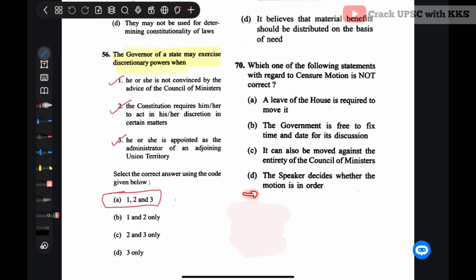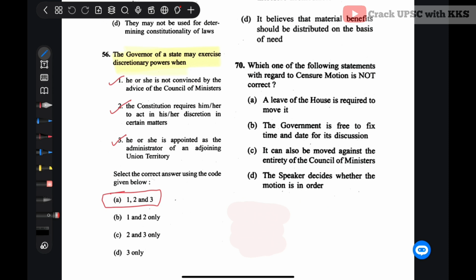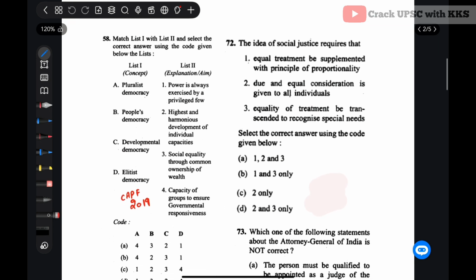And there are few additional points, that its reason should be stated in the house, why it is being brought in the house. And most importantly, it can be moved against a single member as well as a complete Council of Ministers. So this is the most important fact related to the censor motion. Let's see the next question.